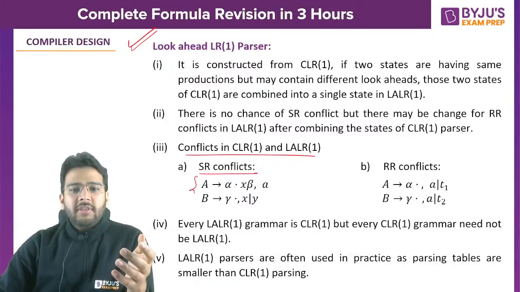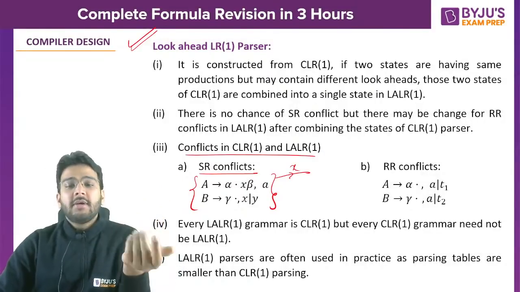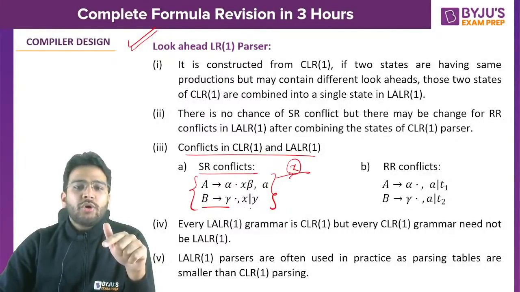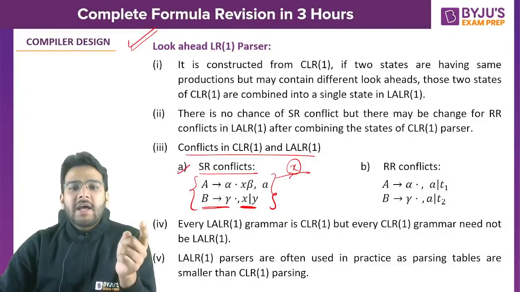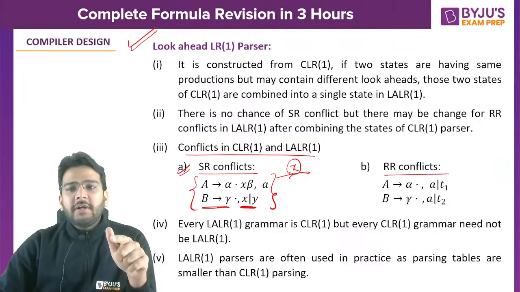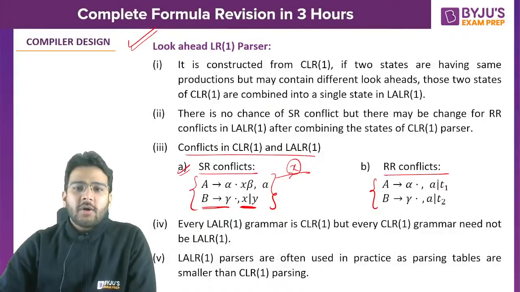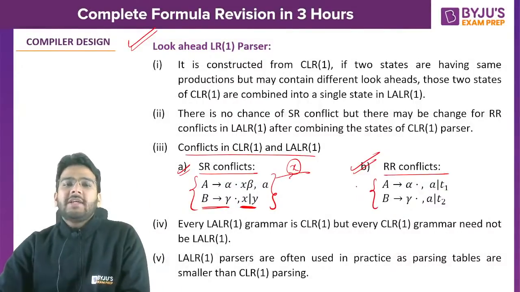SR conflicts: if in the same state there is a shift on a terminal X, as you can see, dot X is there, and there is a reduce item, and that X belongs to the look-aheads of the reduce item, that means this X is also present in the look-aheads of the reduce item, then it is SR conflict. What about RR conflict? Here you have two reduce items, and if you have anything common between the look-aheads of the two reduce items, then it is RR conflict. In this way, we can check the RR conflict in case of CLR1 as well as in LALR1.